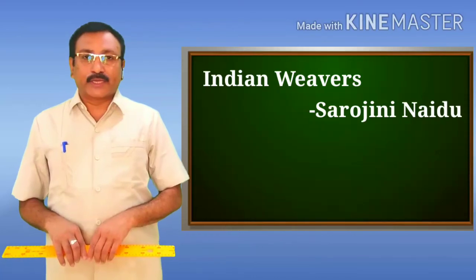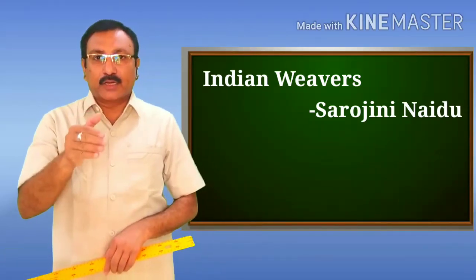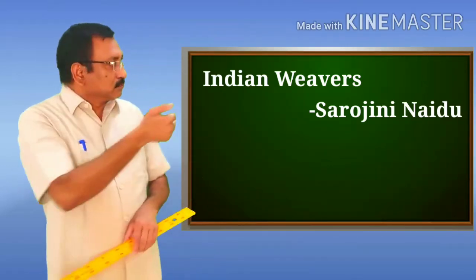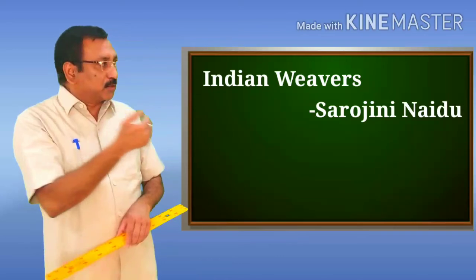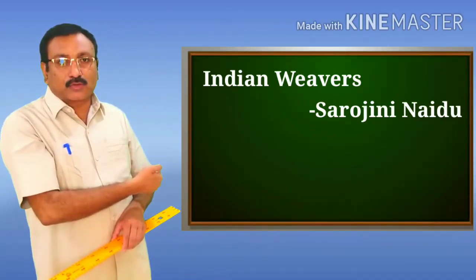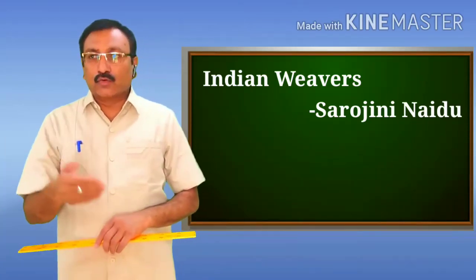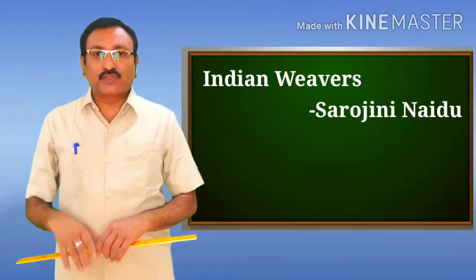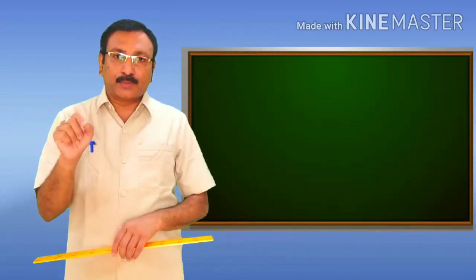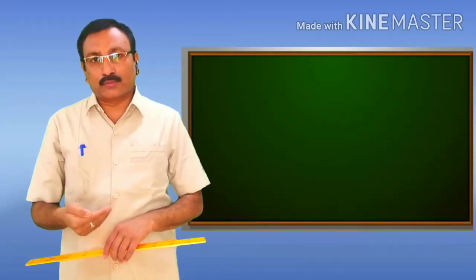I am also sure that you must have got an idea about the rhyme scheme which exists in the poem Indian Weavers in all the stanzas, the three stanzas of the poem. So you write down all the lines of the poem and find out the figures of speech from the lines of the poem.